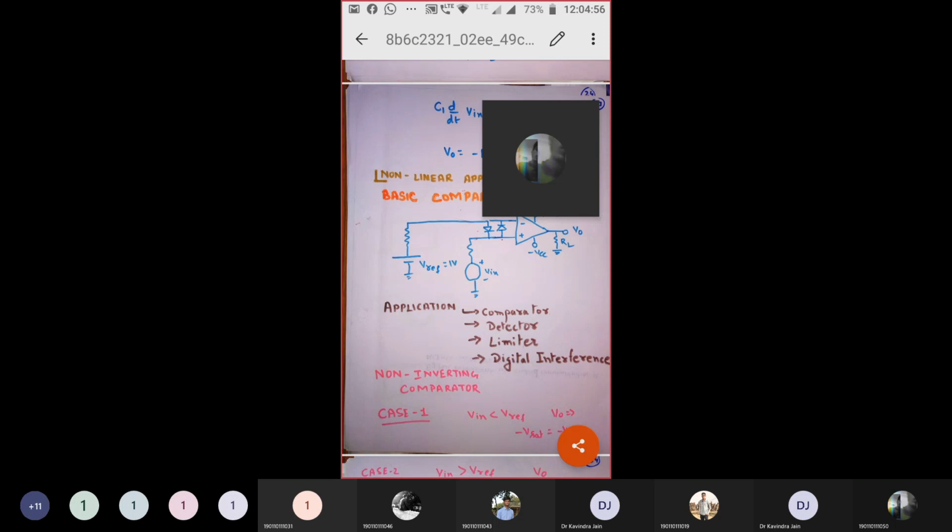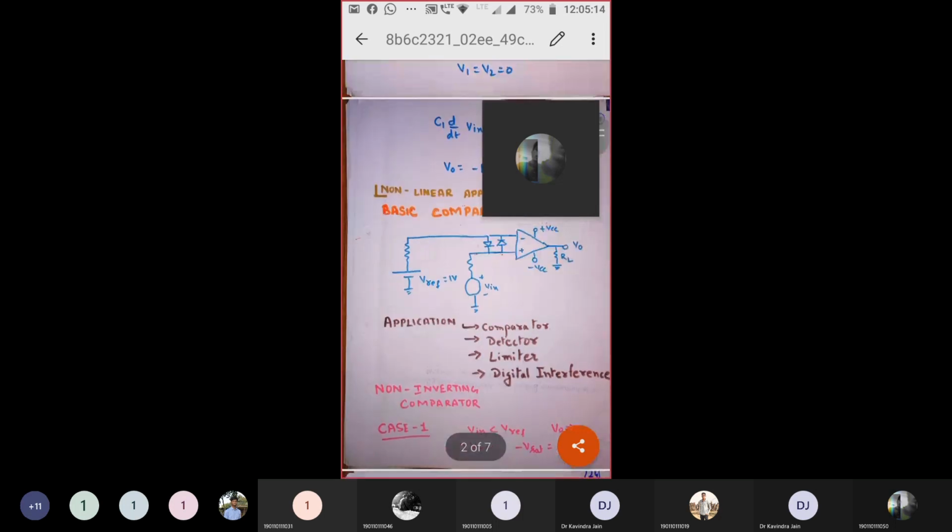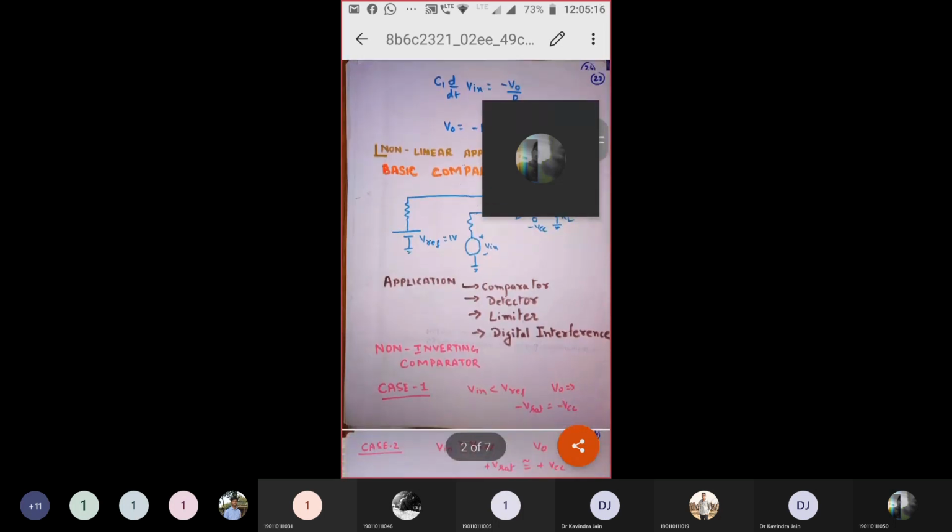I repeat, our V in voltage would be less than our V reference voltage. Hence, over here, minus V saturation is equal to minus VCC.